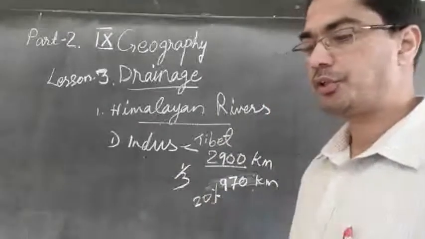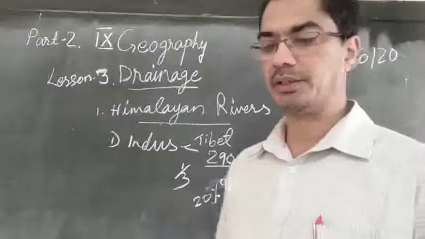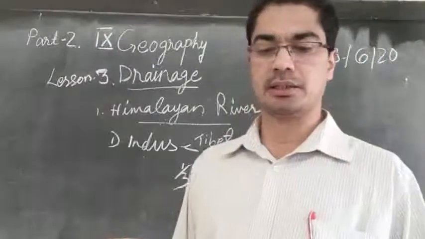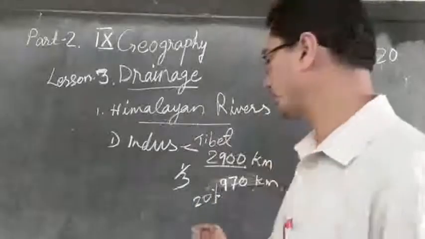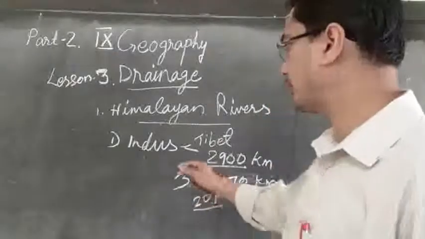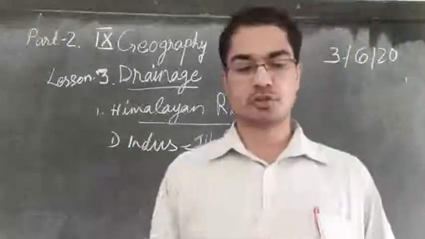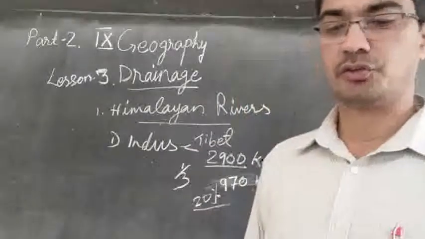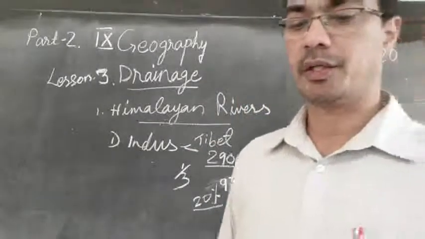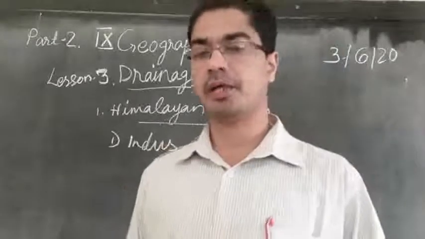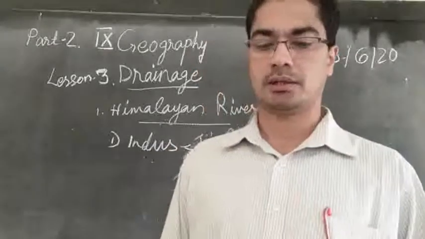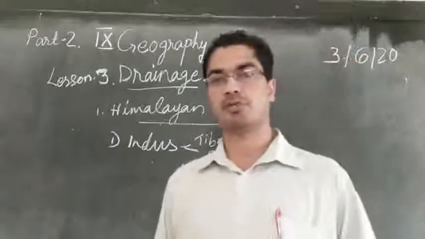And this water is used for irrigation in Punjab, Haryana and the southern and western parts of Rajasthan. So this 20% of the water that India takes from Indus River, what is it used for? It is used for irrigating the farmland of 3 states: Punjab, Haryana and southern and western parts of Rajasthan.